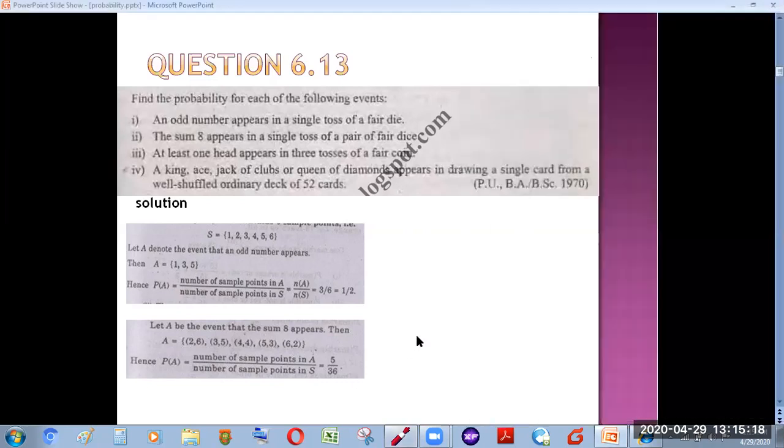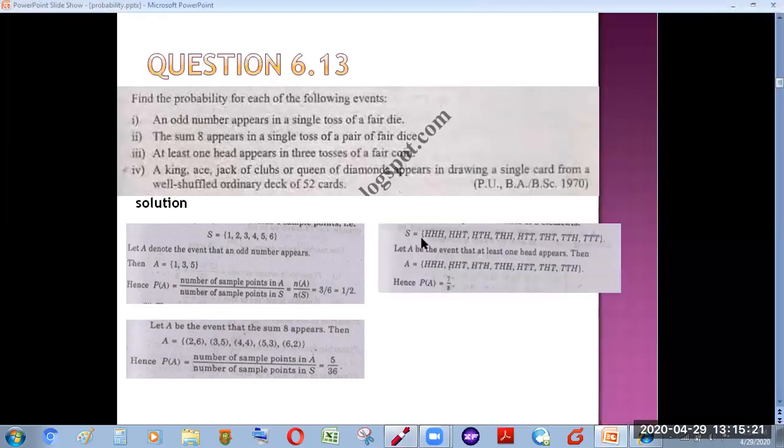And if we enlist those sample points, we can see what those sample points will be. We can see here that these are the 8 possibilities in which we can toss a coin 3 times. Now the question demands that at least one head appears. So at least one head appears means that there can be one head in tossing it 3 times, there can be 2 heads in tossing 3 coins, and there can be exactly 3 heads in 3 tosses of a coin. So we enlisted all those.